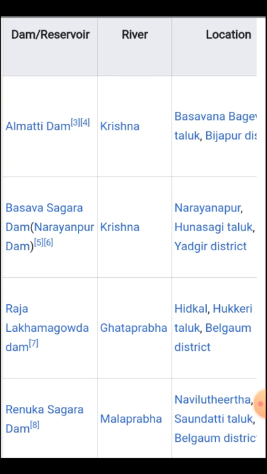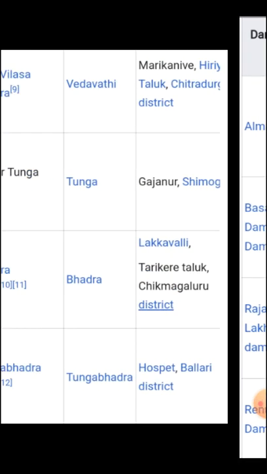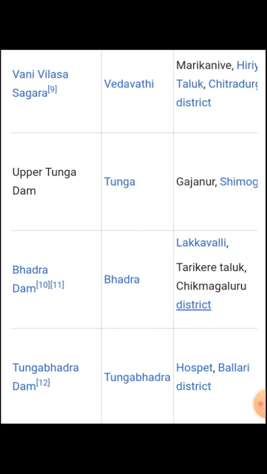Next one Renuka Sagara Dam, river Malaprabha, location Navilu Tirtha, Saudatti Taluk, Belgaum district. And then Vani Vilasa Sagara, river Vedavati, location Marikanive, Hiriyuru Taluku, Chitradurga district.